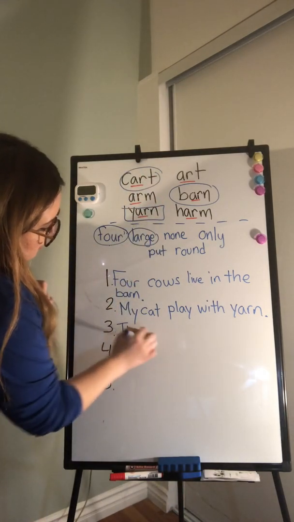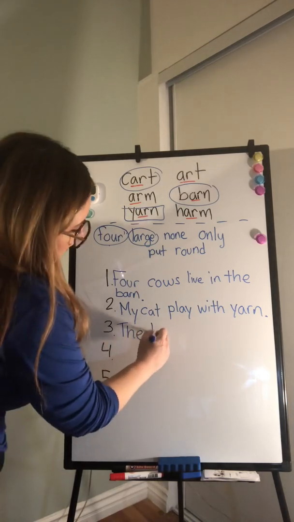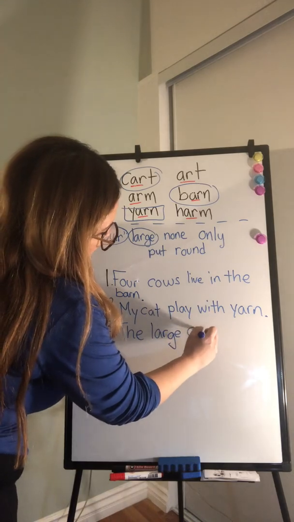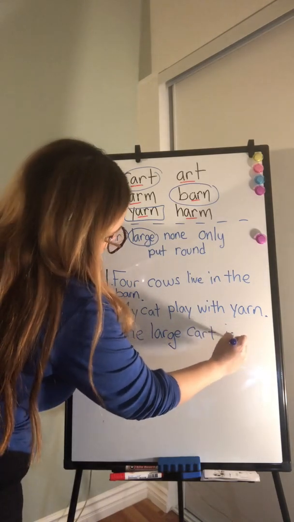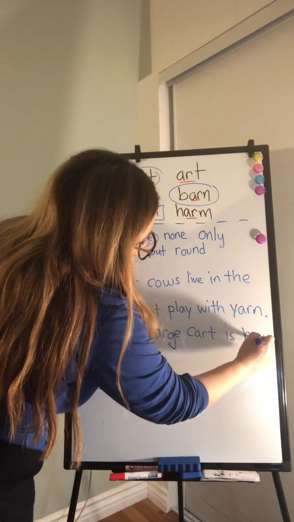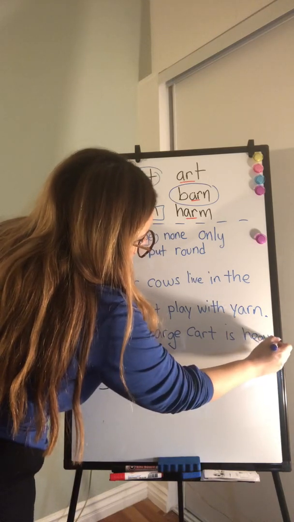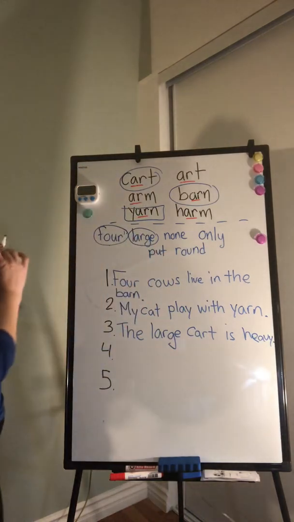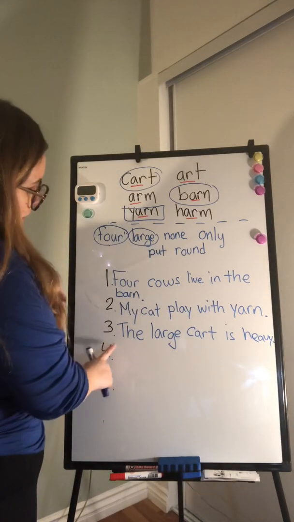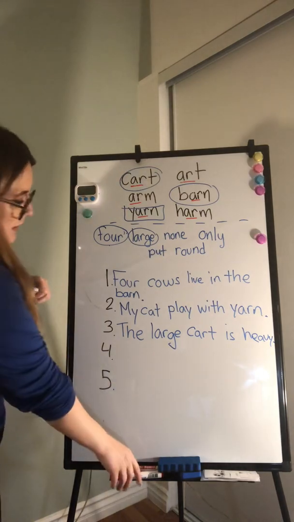The, start with a capital letter, the large cart is heavy. That's an E right there, period. And then I would need 2 more. I think you get the idea. So you need at least 5 sentences.